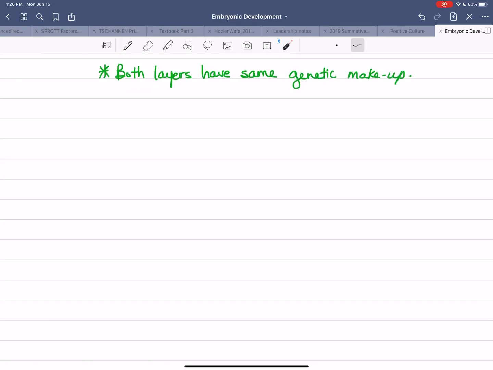Okay. Now the next set of steps that takes place during this development is called gastrulation and tissue formation.